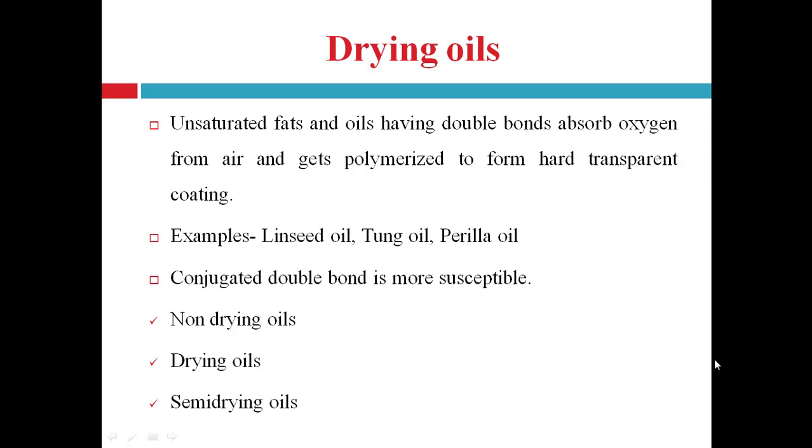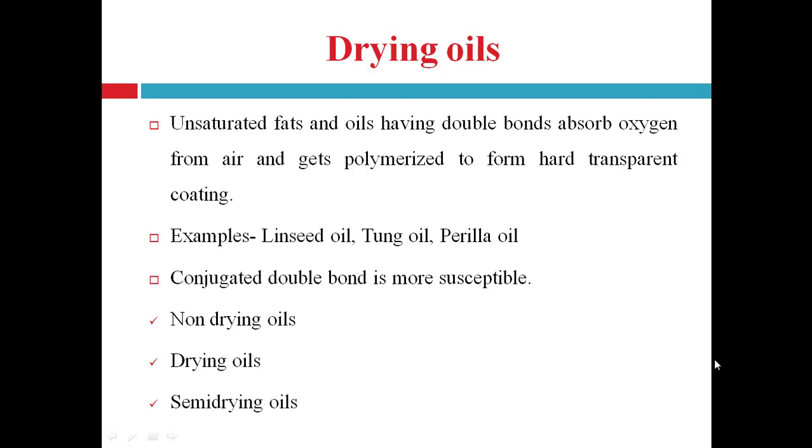This phenomenon is known as drying, and the oil which produces this type of transparent coating is known as drying oil. For example, linseed oil, tung oil, perilla oil, etc. They are the drying oils, right?